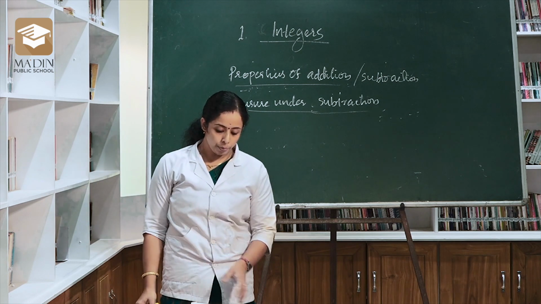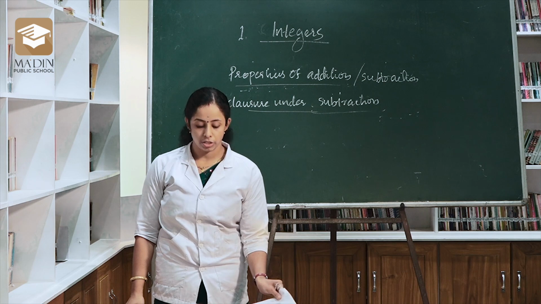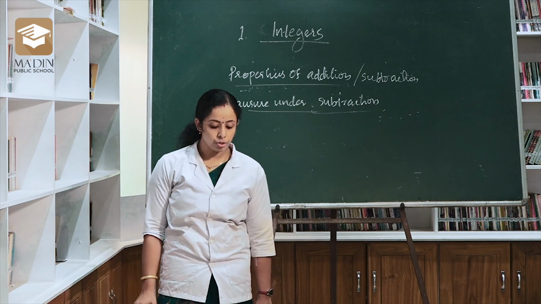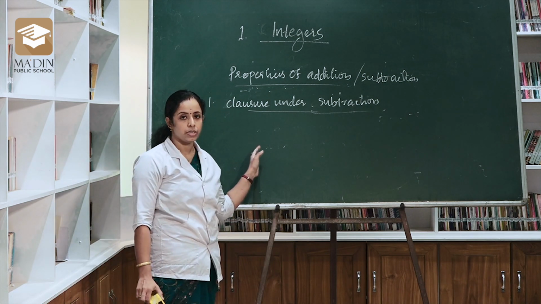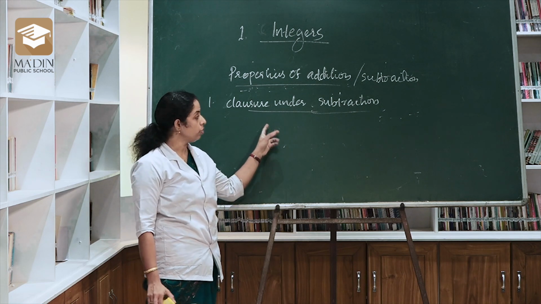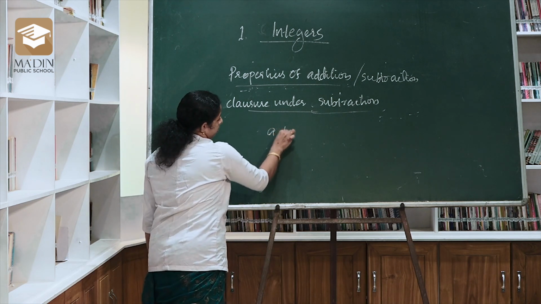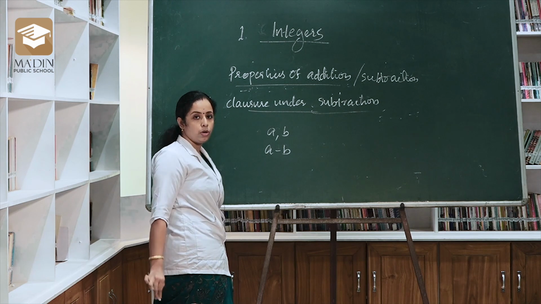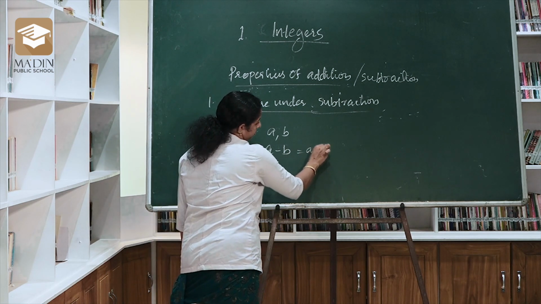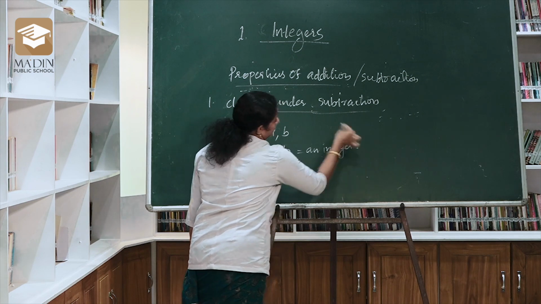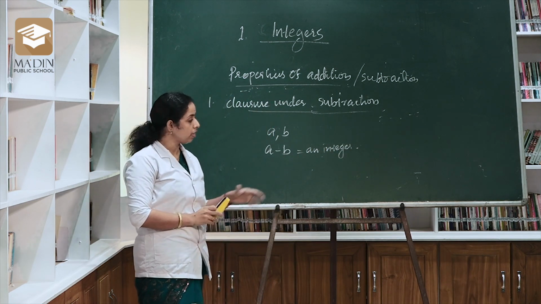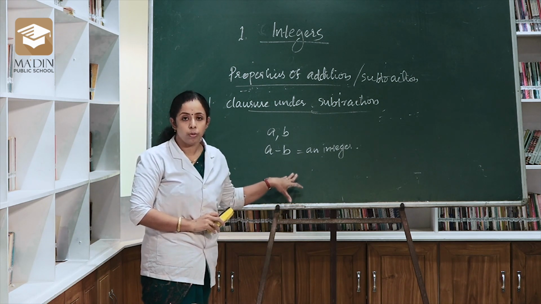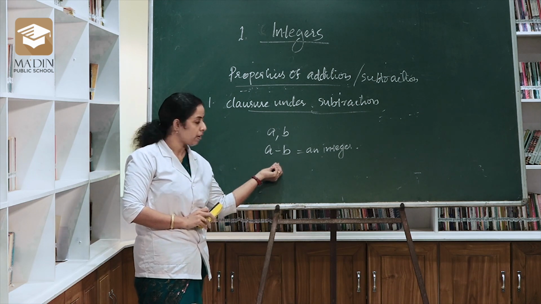Next one, second property, closure under subtraction. First we already discussed closure under addition. Then the second one is closure under subtraction. Same as addition, let's take any two integers a and b. Then if we subtract those two numbers, that is a minus b, we get a result that is also an integer. Same as the addition rule, we can follow for subtraction also.